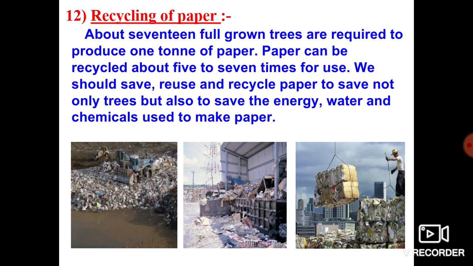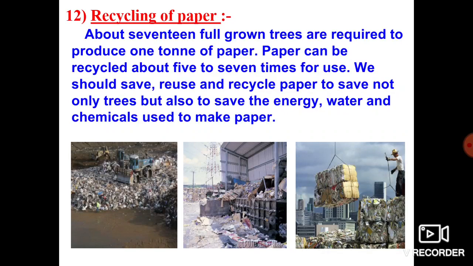As we know, plants and trees are very important to maintain the balance of our nature, right? So, in order to protect the environment and the trees, we mainly have to recycle paper.